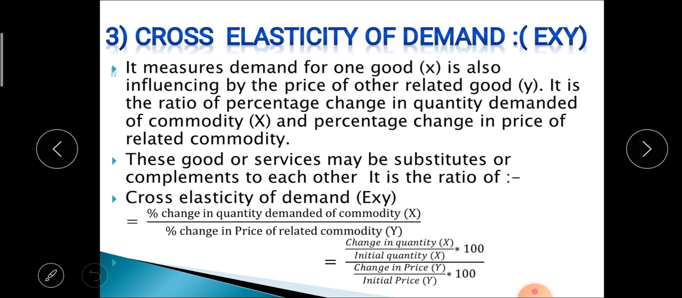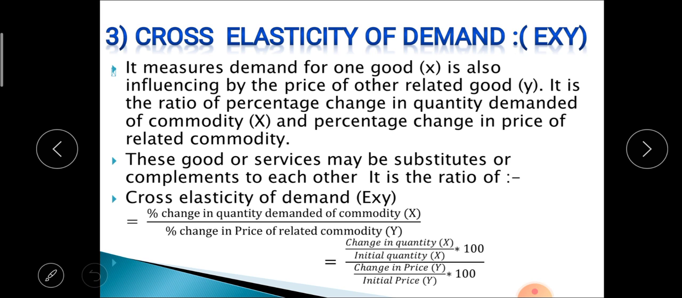Cross elasticity of demand measures how the demand for good X is also influenced by the price of another related good Y. It is the ratio of percent change in quantity demanded of commodity X and percent change in price of the related commodity. These goods or services are either substitutes or complements to each other.